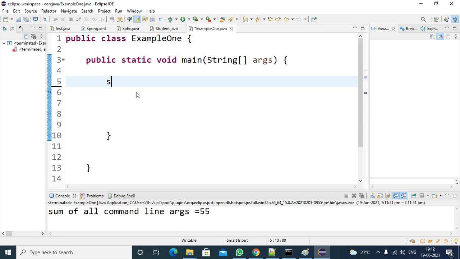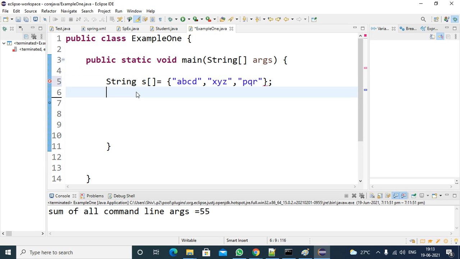Suppose I construct a string type array here with some values. So can I assign x equal to args? Is this possible or not?